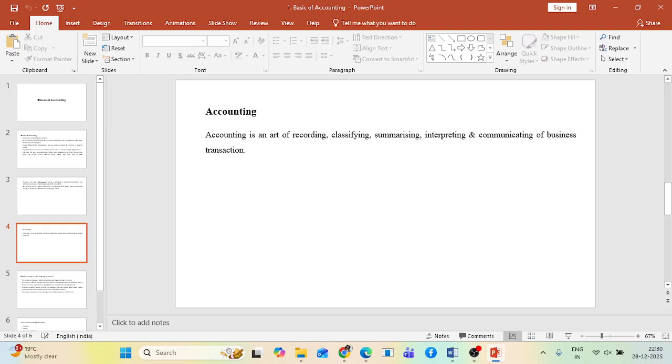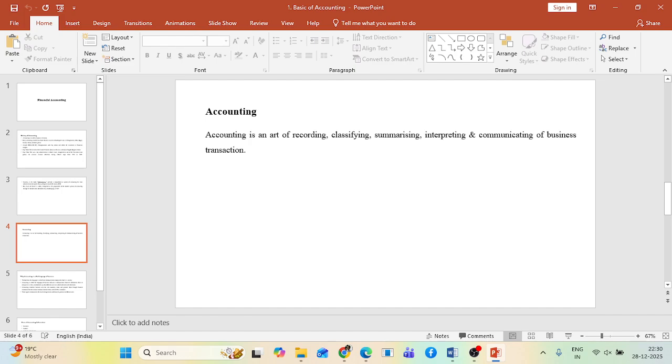And a non-economic event means a transaction that does not involve any money. One classical example of a non-economic event is that our mother works at home, and for this we are not giving anything to her. This is the case of a non-economic event. So our books of account will record only those transactions which are economic in nature.